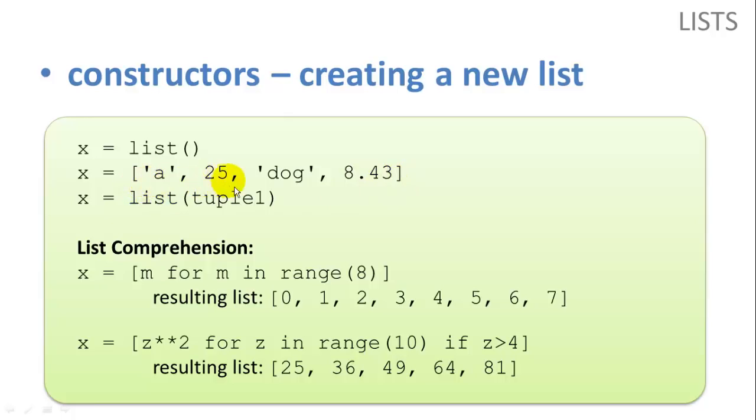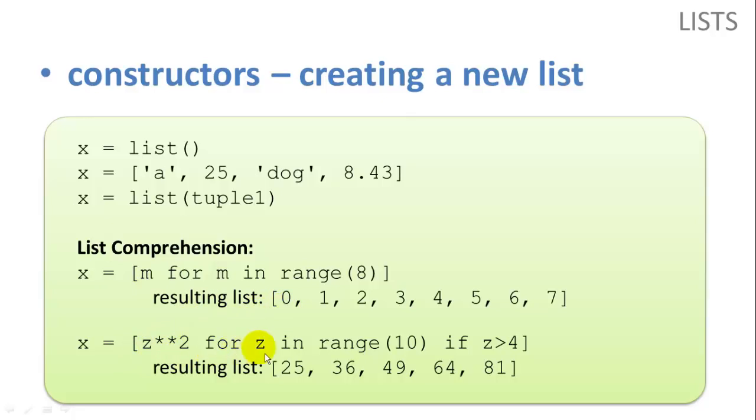And again, we can mix and match data types. So we have here some strings, integers, floating points. And we can say x equals list and then in parentheses a tuple, and we'll get a list from the items in the tuple. There's a really cool feature called list comprehension. So we can create a new list using what is returned by the for loop for m in range 8. m in range 8 returns the values 0 through 7, and here we're saying we'll just take those values, m. So the resulting list is 0 through 7.